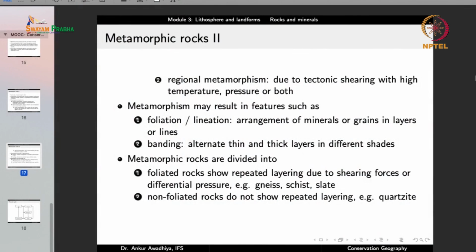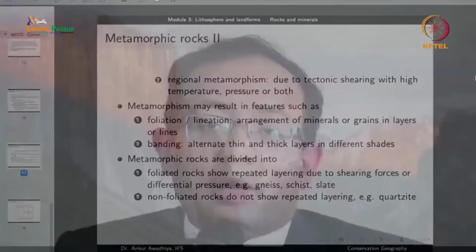Typically, metamorphism results in features such as foliation or lineation, which is arrangement of minerals or grains in layers or lines, or banding patterns, which is alternate thick and thin layers in different shades. So what is happening is that because of the shear stress, the minerals are getting arranged in bands, and because of that it looks like a structure which is having a number of layers.